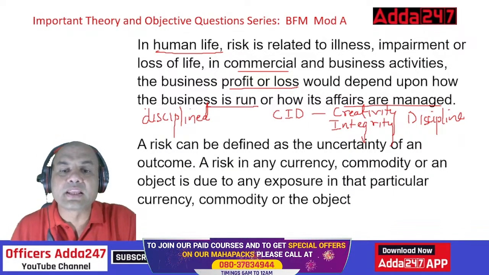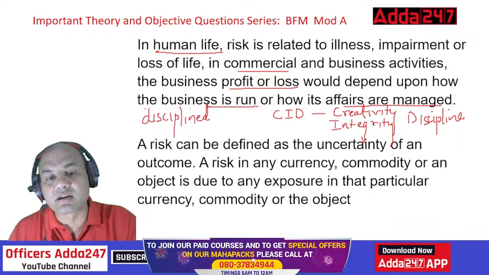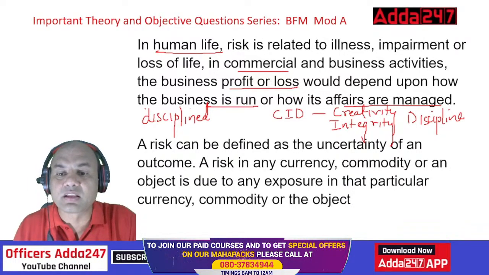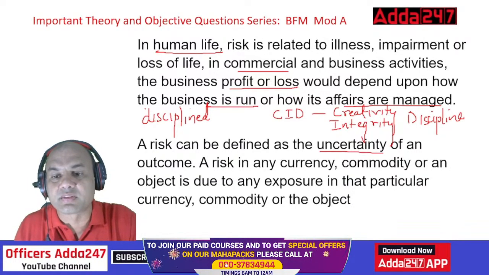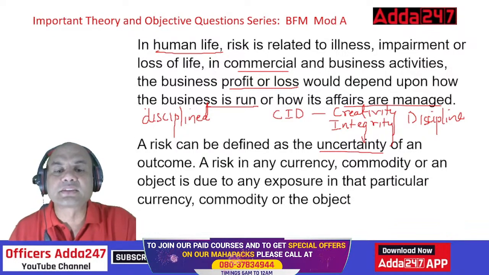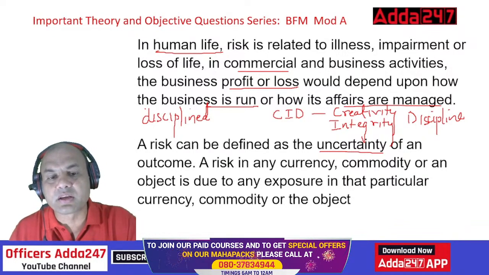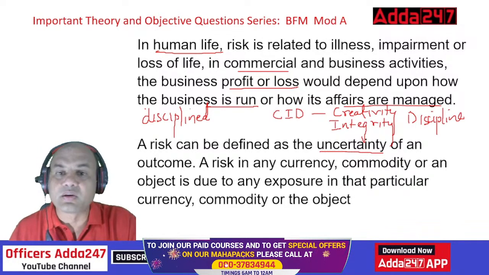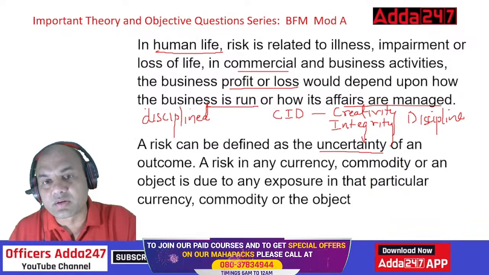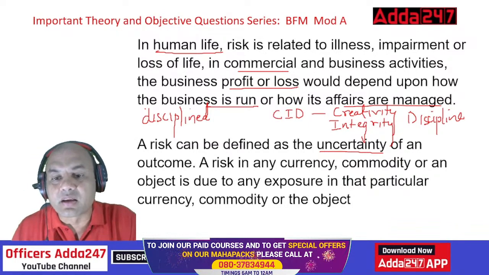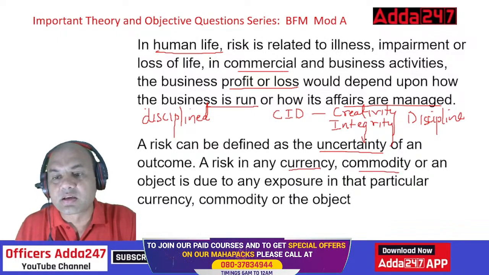Okay. A risk can be defined as an uncertainty of an outcome. It should always be uncertain. A risk in any occurrence, commodity or object is due to the exposure in that particular currency, commodity or object. Now understand, we are coming to the next level. Currency, commodity and object. Here we are talking of something else.